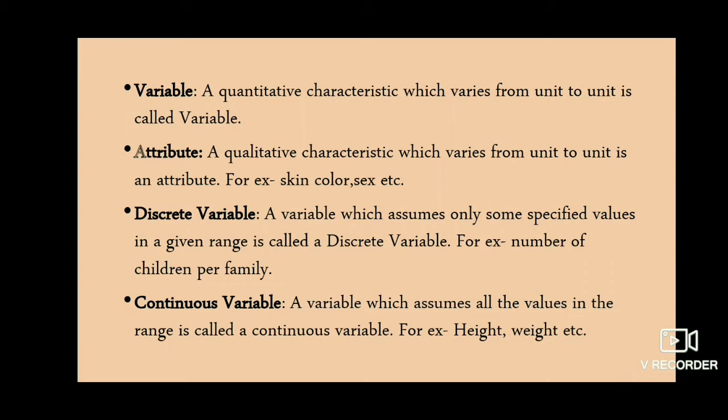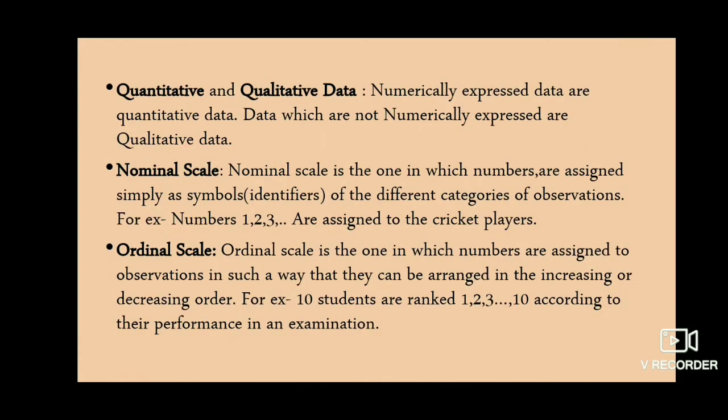In variable, again there are two types. One is discrete variable and the other is continuous variable. A variable which assumes only some specified values in a given range is called a discrete variable. For example, number of children per family is a discrete variable. A continuous variable is a variable which assumes all the values in a range. For example, height of a student in a particular class, or weight, etc.